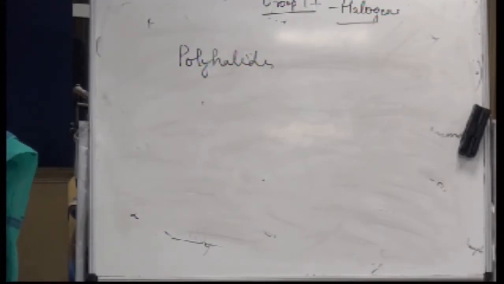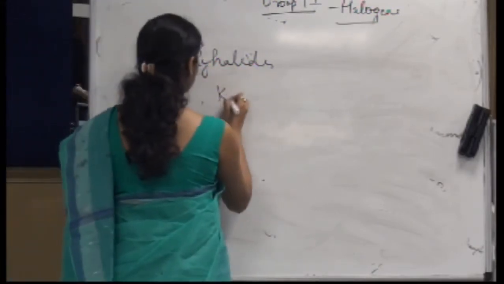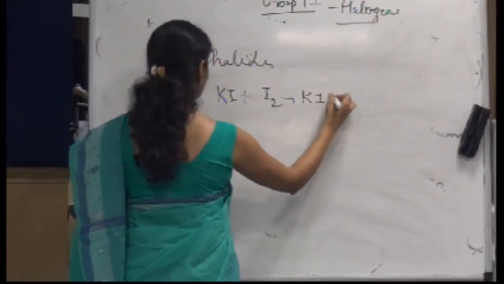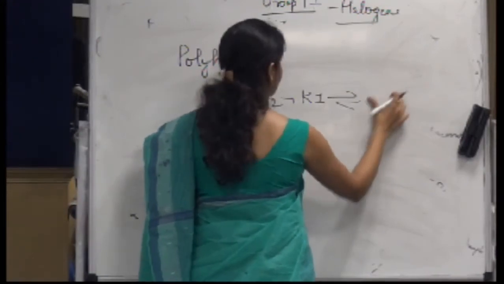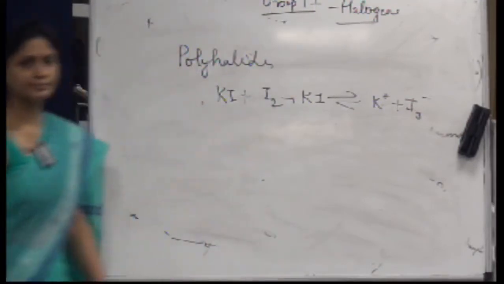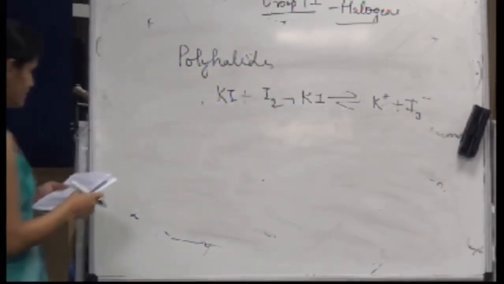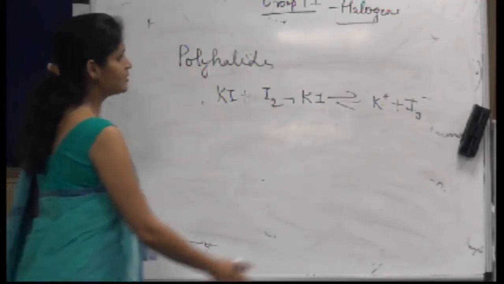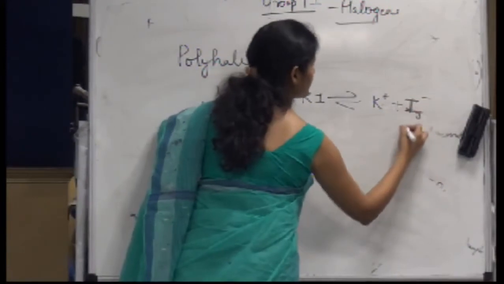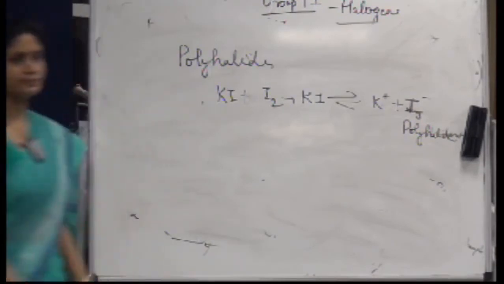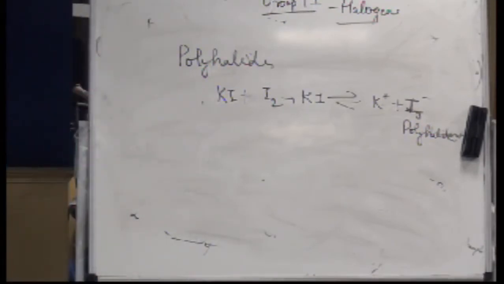So if I let KI react with I2, it will form K+ and I3-, right? So this is a polyhalide. Anything greater than its usual molecular form will form a polyhalide, right?